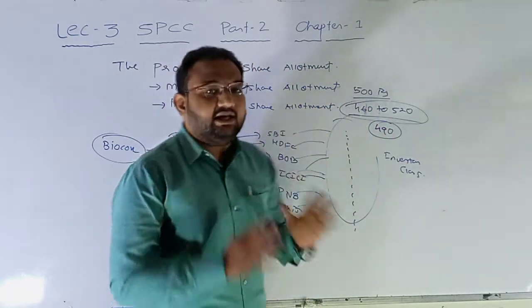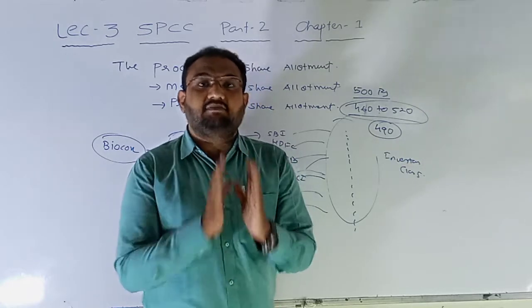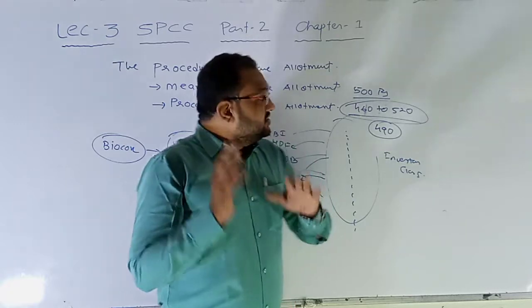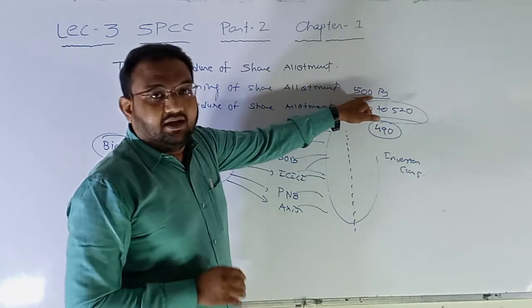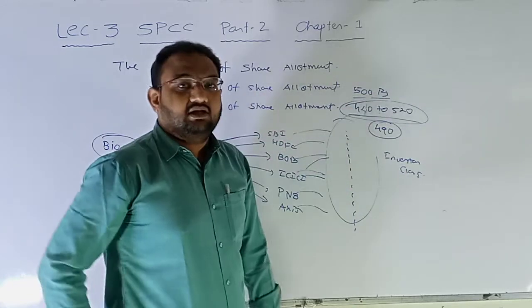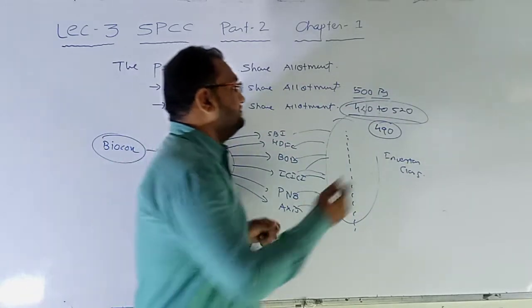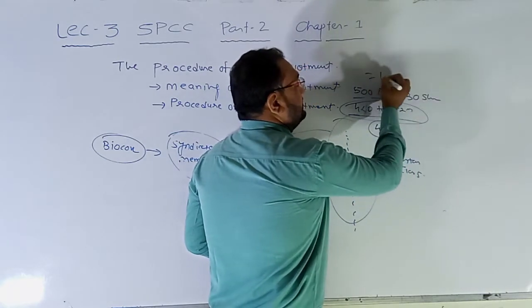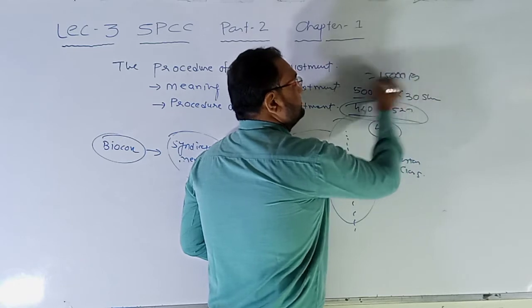Now for the retail class of customer, the maximum bid amount will be 15,000 and not more than that. So if the company has decided 500 rupees for each share, then there will be 30 shares applied for. 500 into 30 shares is equal to 15,000 rupees.